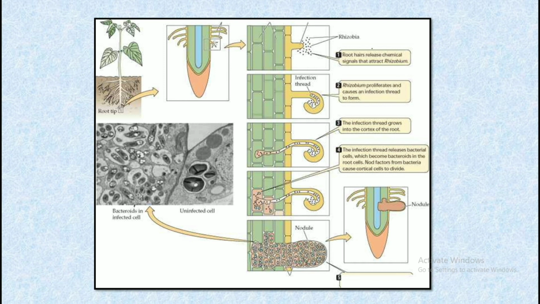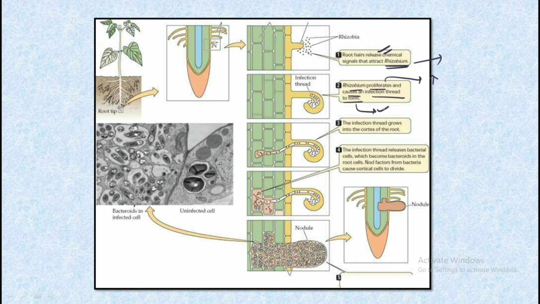So initially the root hairs release some chemicals to attract the free living organism, that is the rhizobium, and after the chemical signals get exchanged between them, the rhizobium proliferates, that is it increases its number, and it causes an infection thread to form.